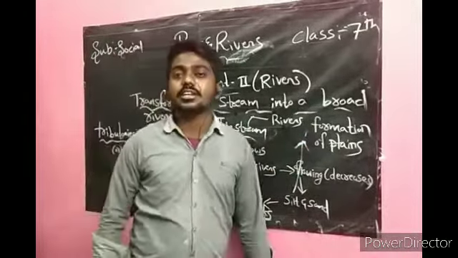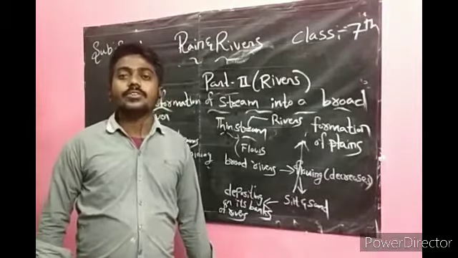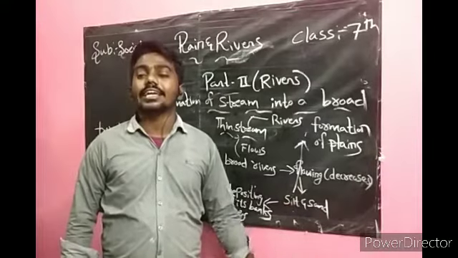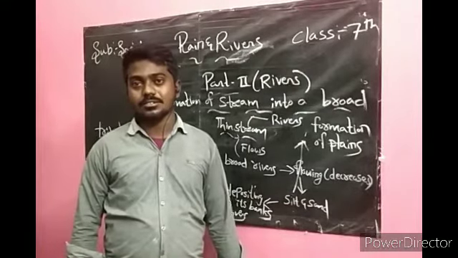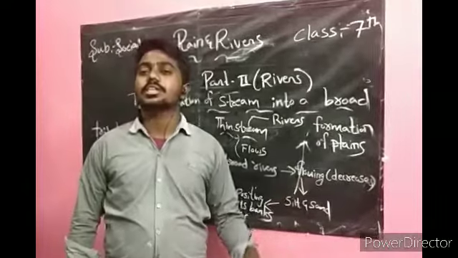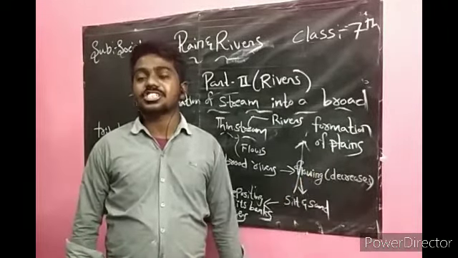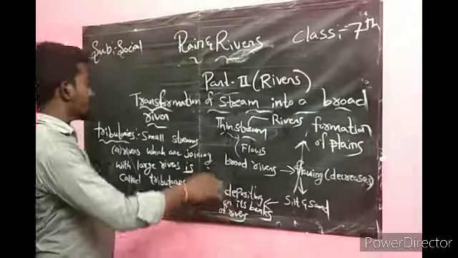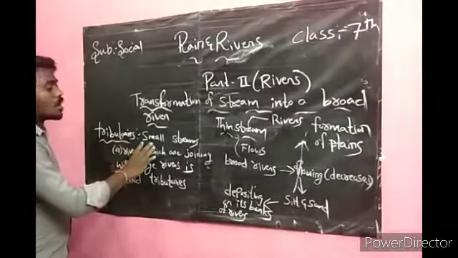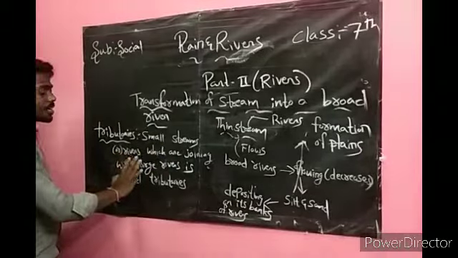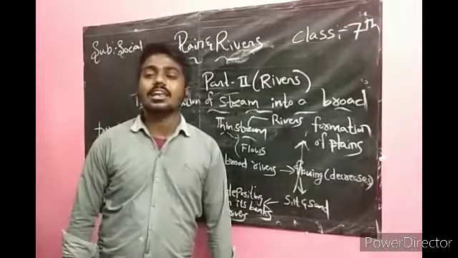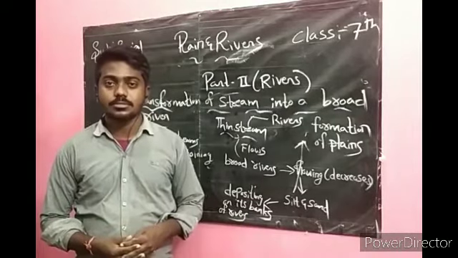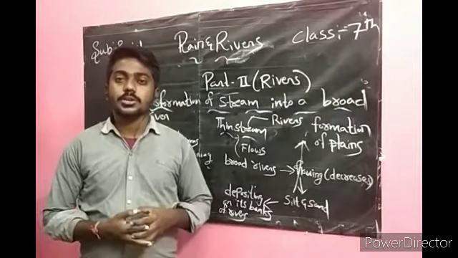Near the plains region, we can irrigate more and more agriculture. It is very suitable for irrigation. Throughout the year we have water near the plains region. I also told you about tributaries: small streams or rivers which are joining with large rivers are called tributaries. This is about today's topic.